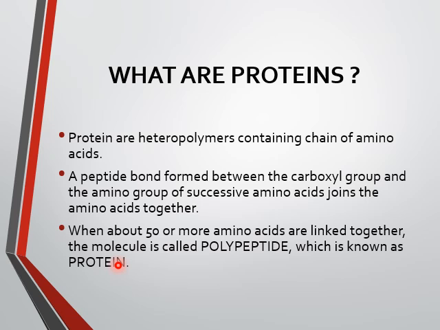A peptide bond is formed between two adjacent amino acids, that is, between the carboxyl group of one amino acid and the amino group of the adjacent amino acid. The bond which forms between the amino acids is known as the peptide bond. The linkage of amino acids through peptide bonds is known as a polypeptide, and the polymerization of polypeptides is known as the protein.